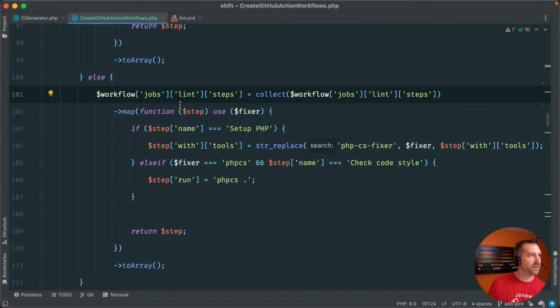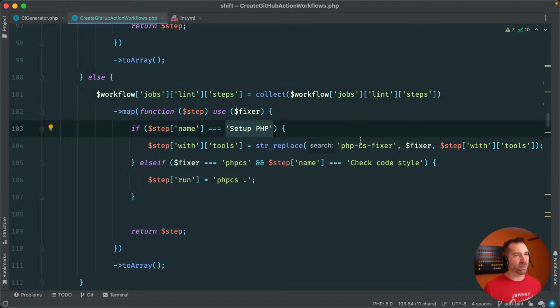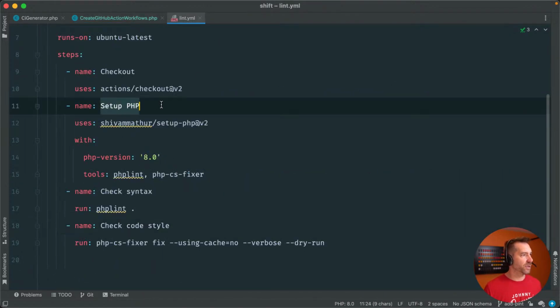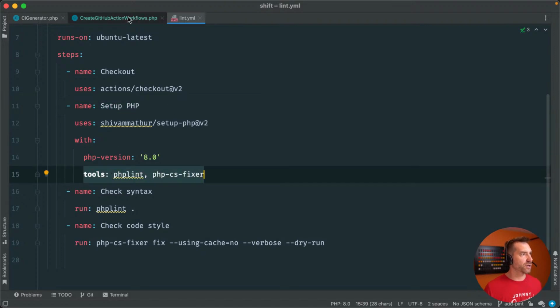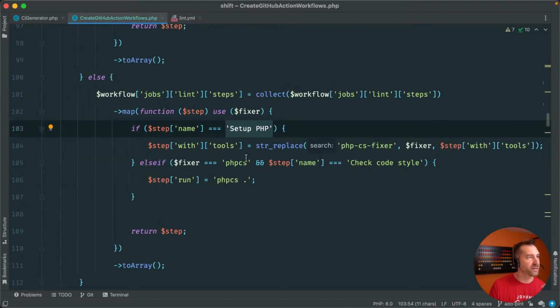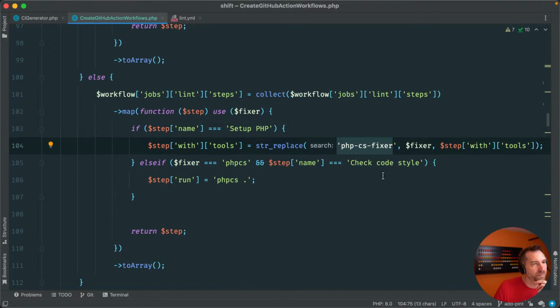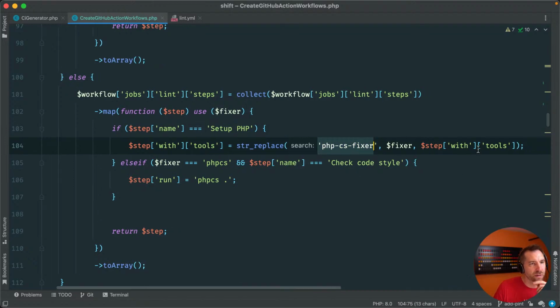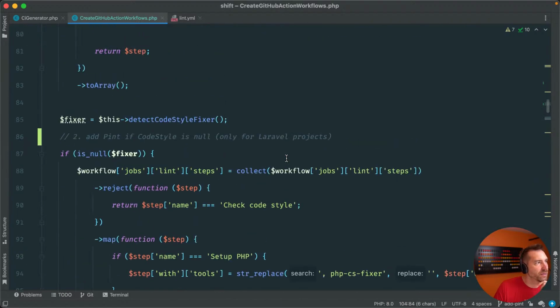So we're still going to collect all the steps, and then we're going to map the setup PHP bit. Let's take a look at that. This setup PHP bit, we need to remap this tools section to be Pint instead. So if name is setup, then we're going to string replace Laravel Fixer with the fixer that we found.